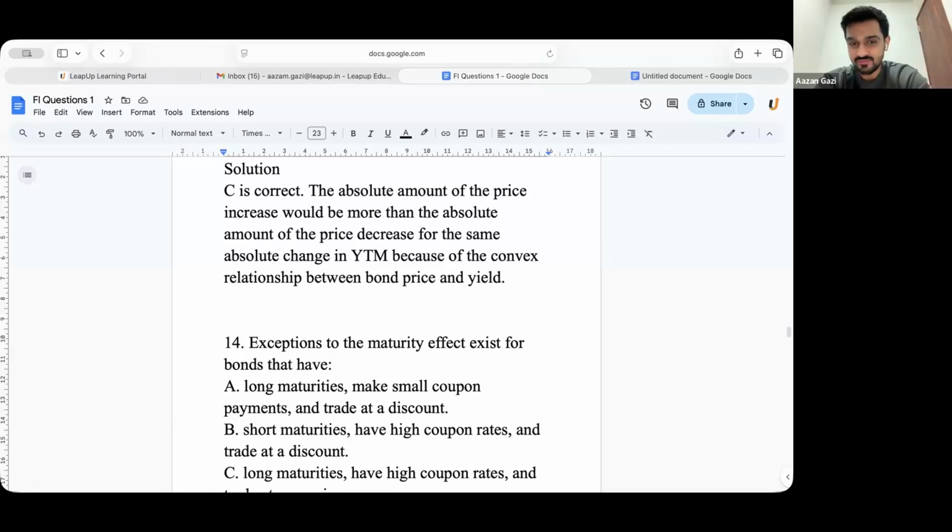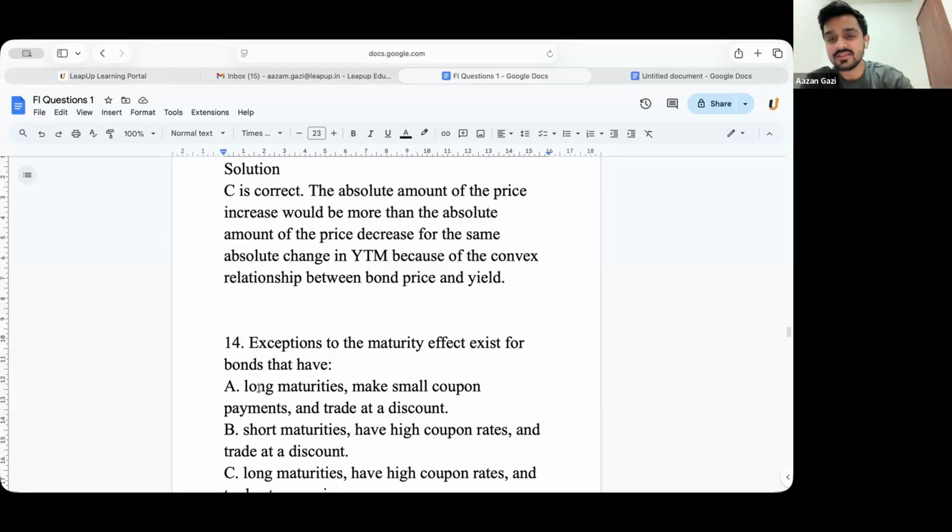Yes, there is an exception, which is very rare. The only shortcut I'll give you is to just memorize this. Longer maturity bonds, if the coupon payments are small and trading at a discount, they can be less volatile. Am I clear, guys?